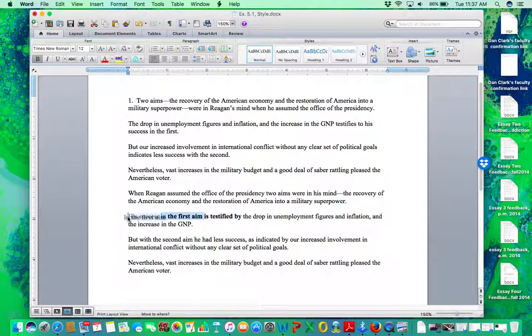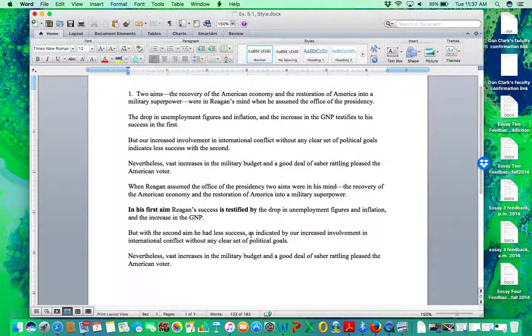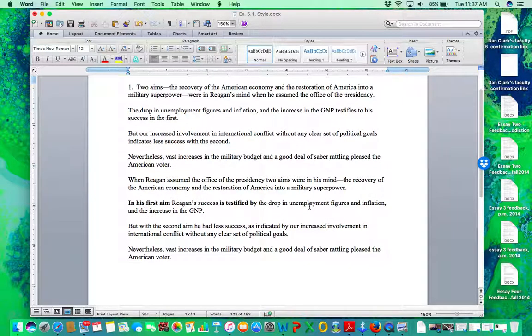In the first aim, his success, you could do that. I don't know if that's getting too turned around. In the first aim, in his first aim, well, let's do in his first aim. Let's change this to Reagan's, just because I said "his," I want to kind of do it again. In his first aim, Reagan's success is testified by the drop. Yeah, that gets the aim right there. Reagan's success is testified by the drop in unemployment figures.